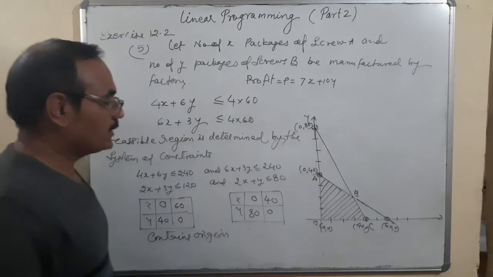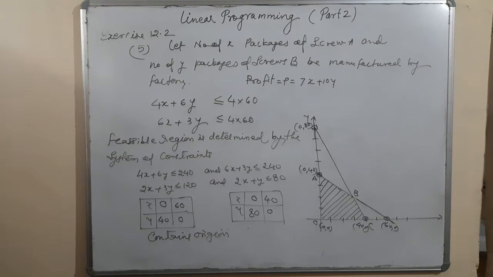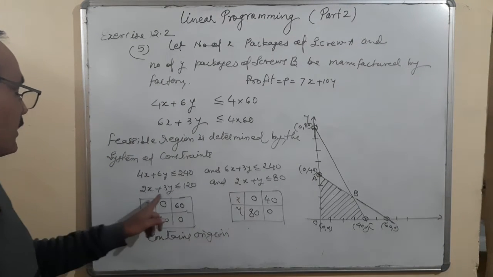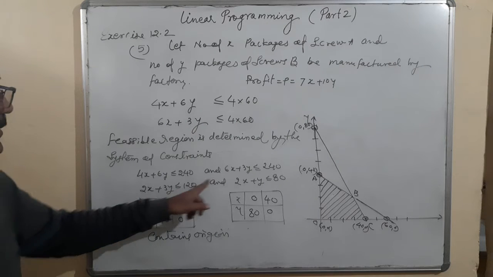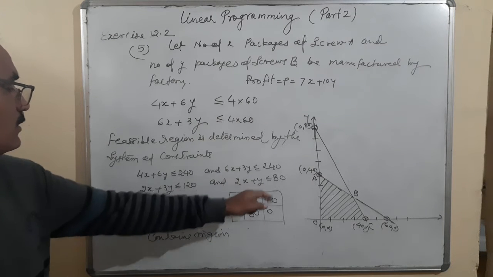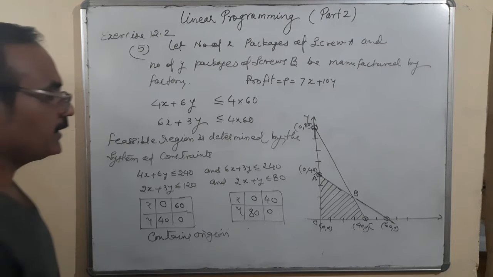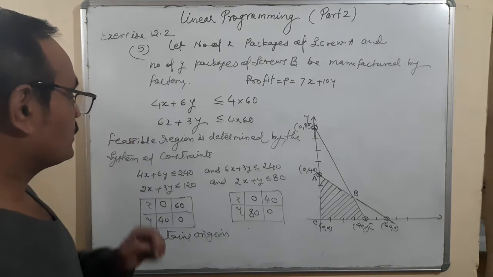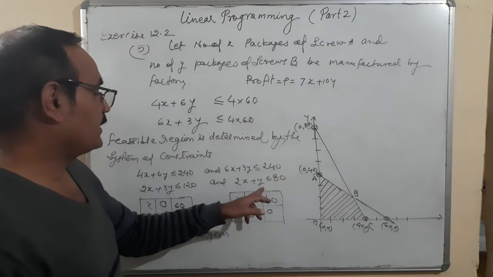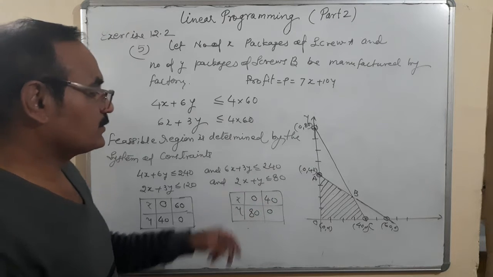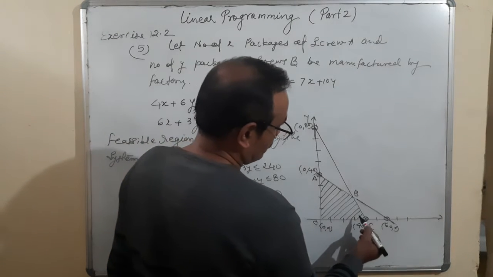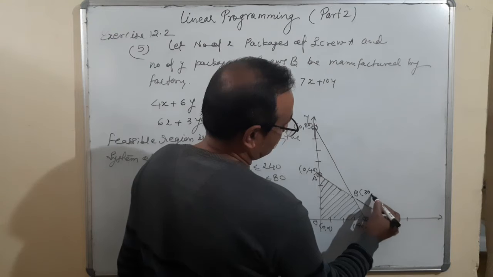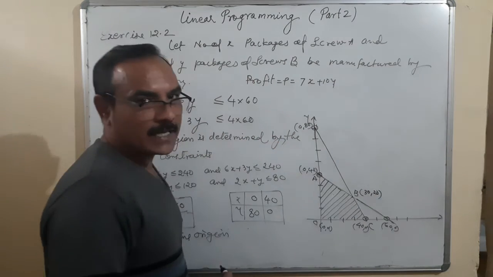Now let us find out B, the point where B is intersecting. So 2x and 2x both are same. By subtracting 3y minus y, it is 2y is equal to 40. So y is equal to 20, and when I put 20 here, x is equal to 30. So 30, 20. Okay, this is the accurate.